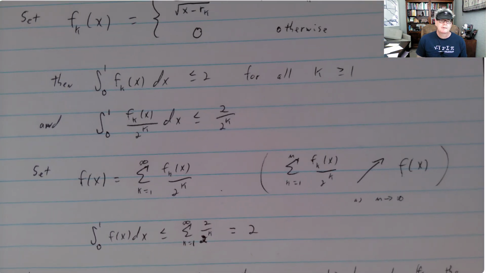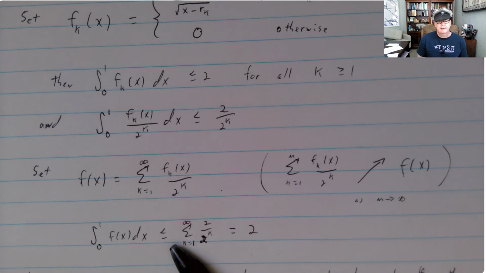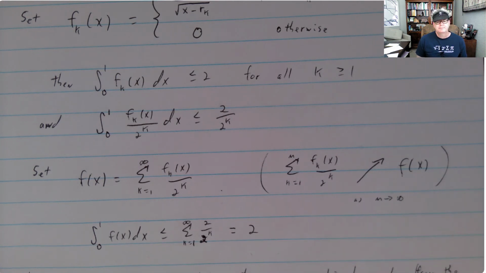And the integral of that increasing function is going to be less than or equal to the sum of 2 over 2^k. If you do that sum, that's basically 1 plus 1/2 plus 1/4, and so on, it will be 2. So it's bounded by 2.